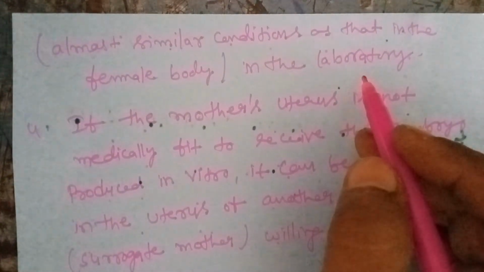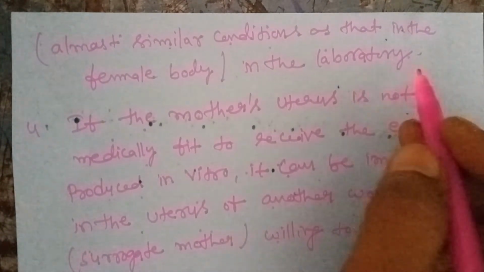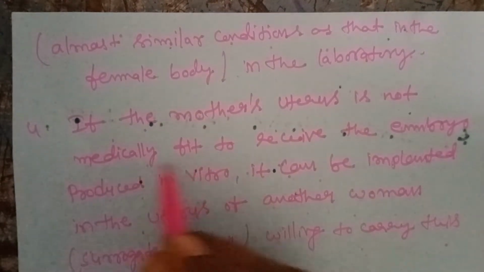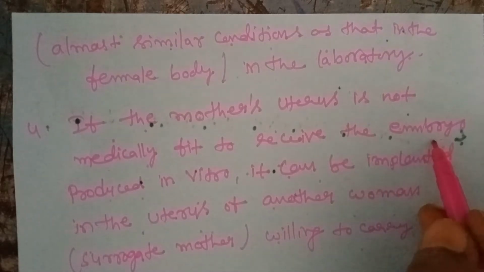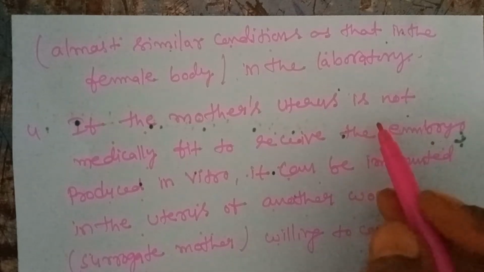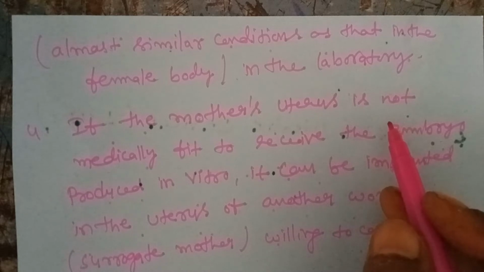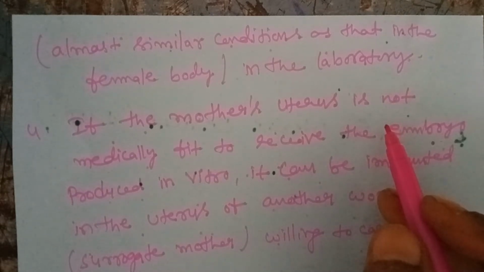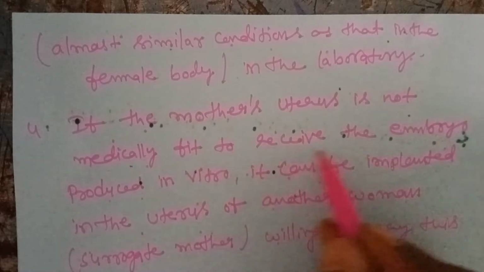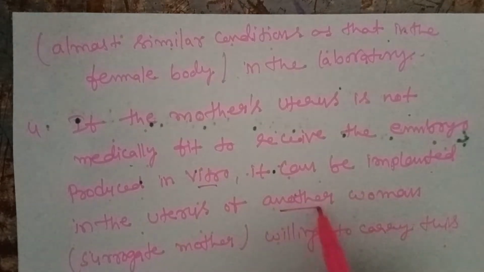When the blastomere reaches the 8 cell stage, it can be implanted into the mother's uterus. If the mother's uterus is not medically fit to receive the embryo, or she has any problem, the fertilized embryo can be transferred into another person's body. In vitro, it can be implanted in the uterus of another woman.